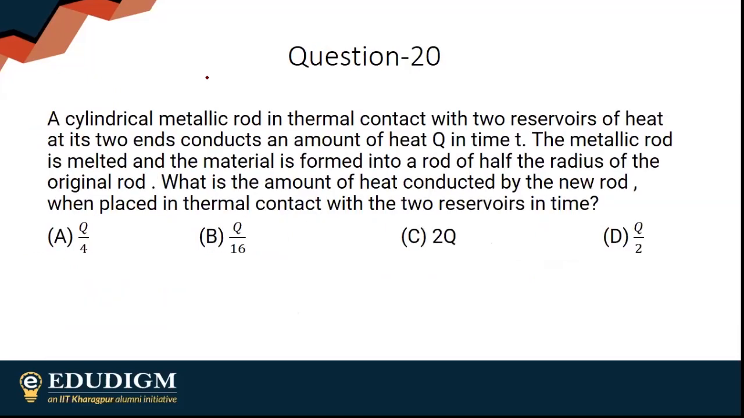A cylindrical metallic rod in thermal contact with two reservoirs of heat at T1 and T2 conducts an amount of heat Q in time T. The metallic rod is melted and the material is formed into a rod of half the radius of the original rod. What is the amount of heat conducted by the new rod when placed in thermal contact with the two reservoirs in time T, obviously?